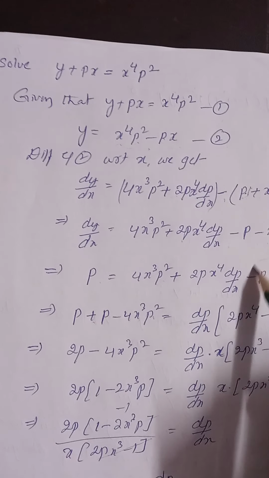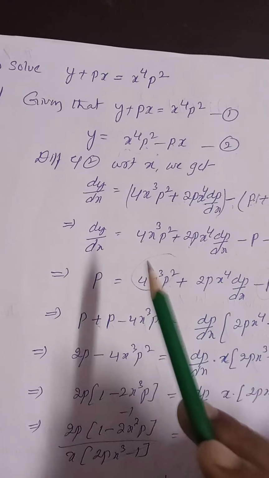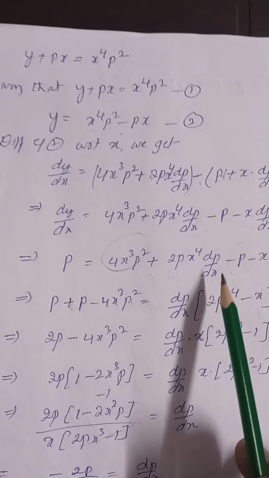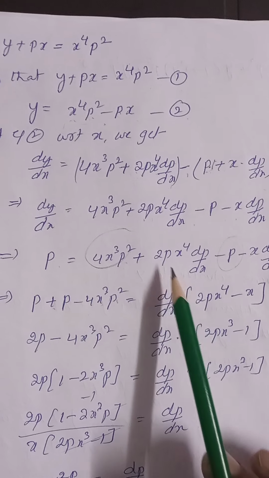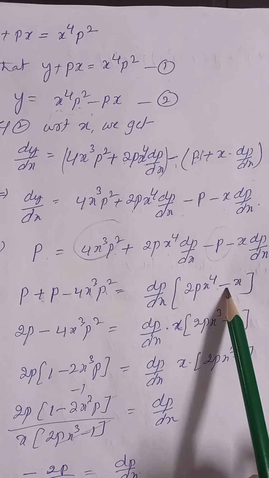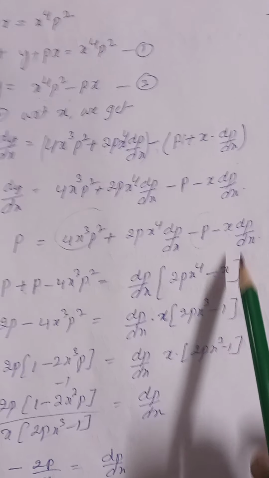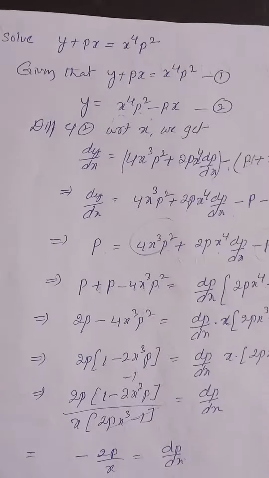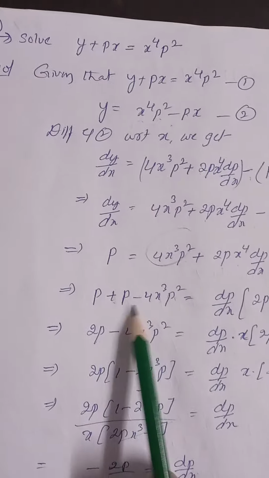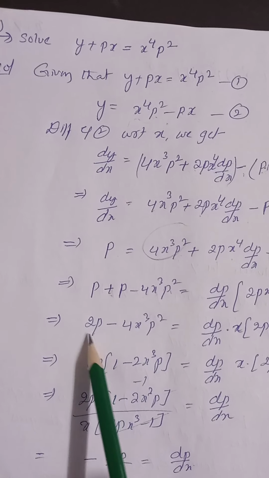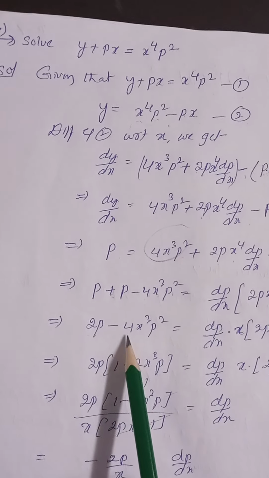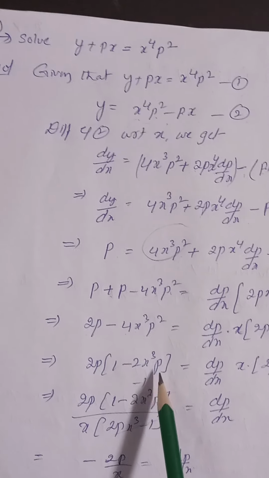We are transposing this term and this term to the left side, right? At the same time we are taking dp by dx as a common element, that is 2p x to the power of 4 minus here the coefficient of dp by dx is x, right? Now after simplification, p plus p is 2p minus 4x cube p square, right? Now again I am taking 2p common, 1 minus 2x cube p, right?